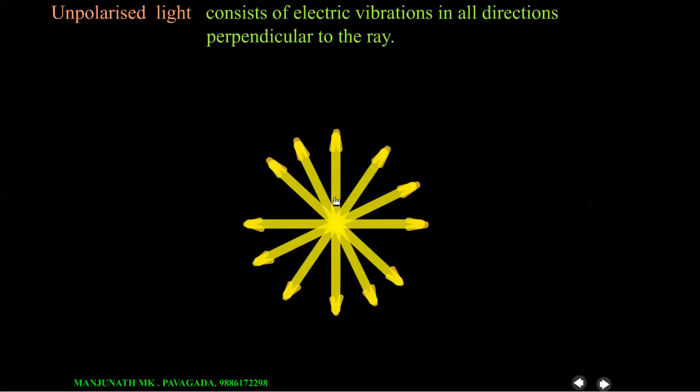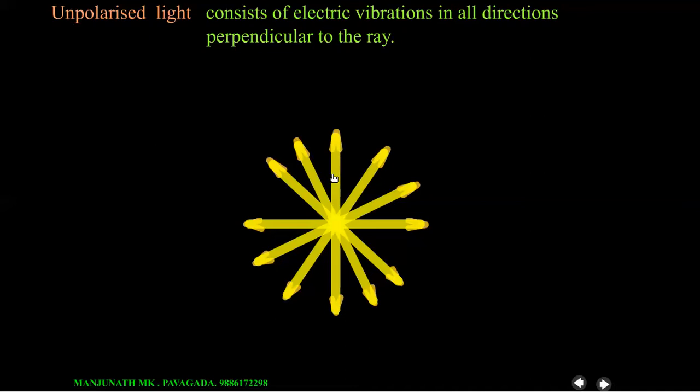This is how electric field vectors are around the light. If you imagine light is emerging from this screen, perpendicular to the plane of the screen, that is the light coming towards us, then perpendicular to this direction, electric field vectors are present in all the directions. Look here, like this.